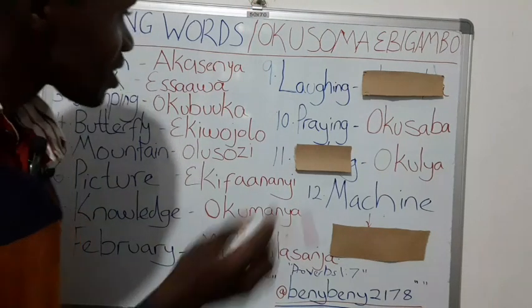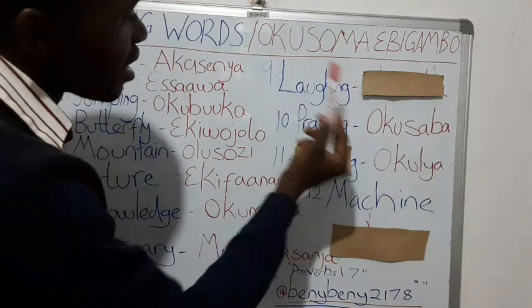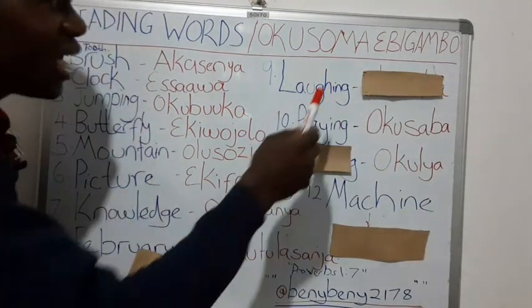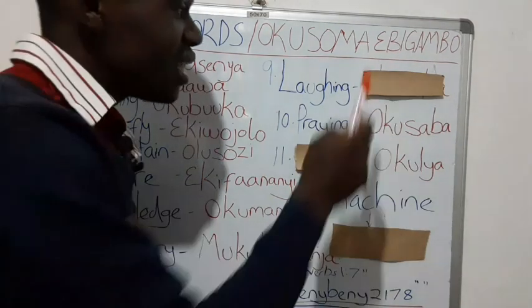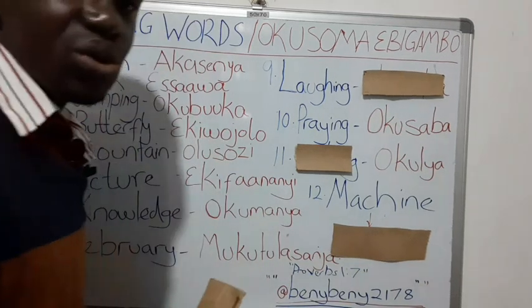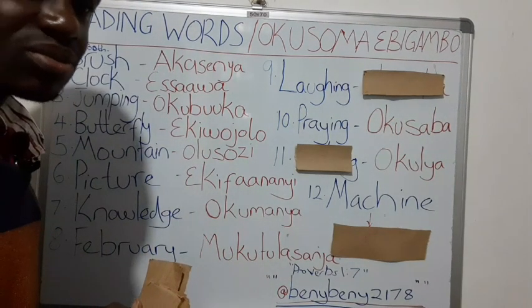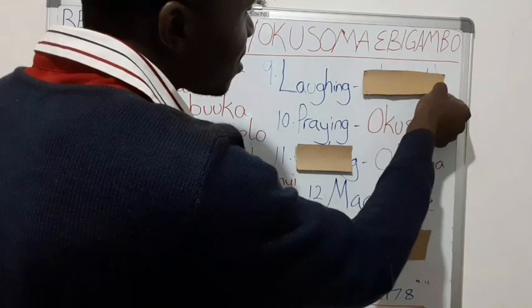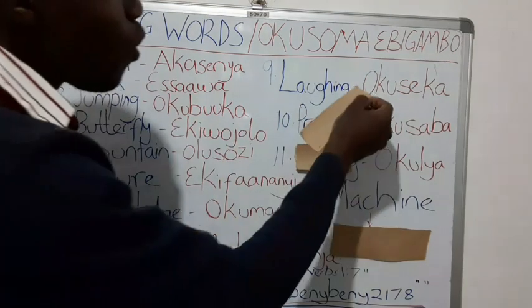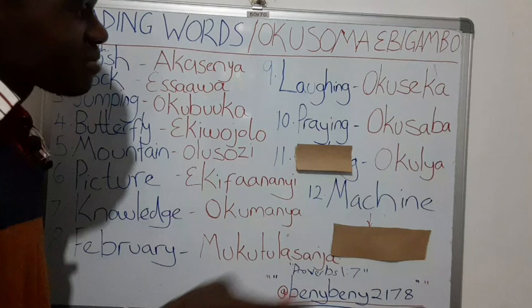I'm waiting for you. This one, number 9. Laughing. Why are you laughing at me? Laughing. And what did we say laughing in Luganda is? Can you guess the answer? You can write the answers and you see whether you are right or wrong in the comment section. So laughing in Luganda is, okay, let's see. Super. Okuseka. So laughing is okuseka. Hope we are together.